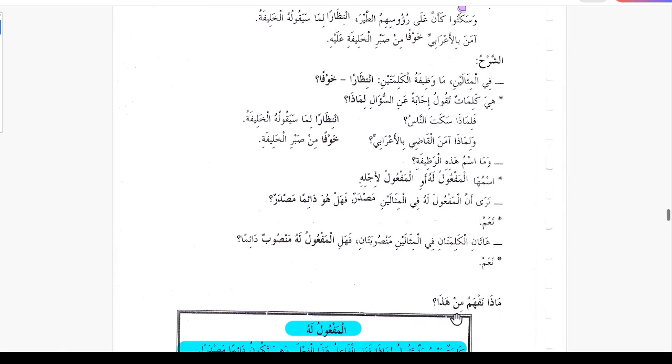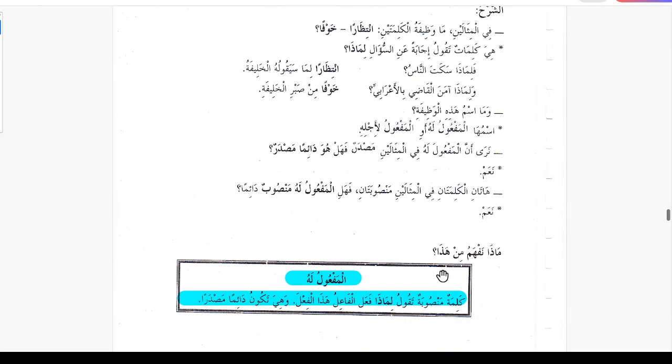Hal huwa daiman masdarun, is that always masdar? Naam, yes. Hatanil kalimatani fi misalaini mansubatani. These two words in these two examples are mansub. Fahalil maf'ul lahu mansuban daiman? So is that maf'ul lahu is mansub always? Naam. All maf'ul are mansub. So that is why they are mansub also. Naam. Maza nafham min haza, what we understand from this.